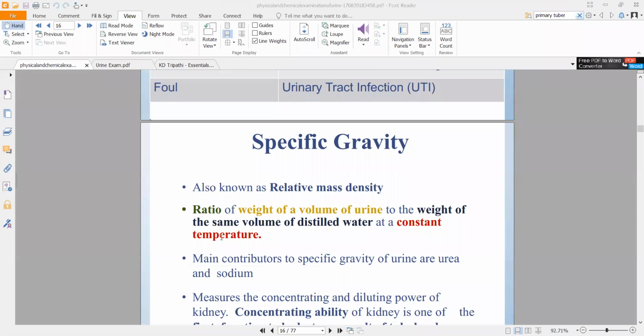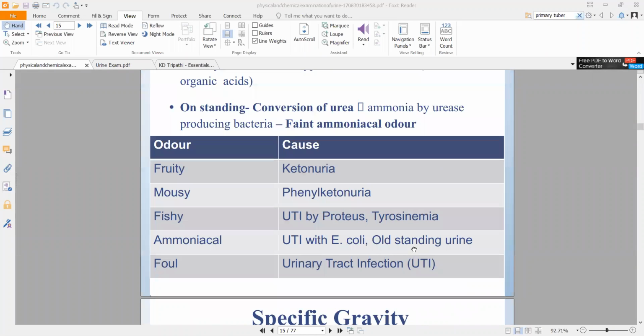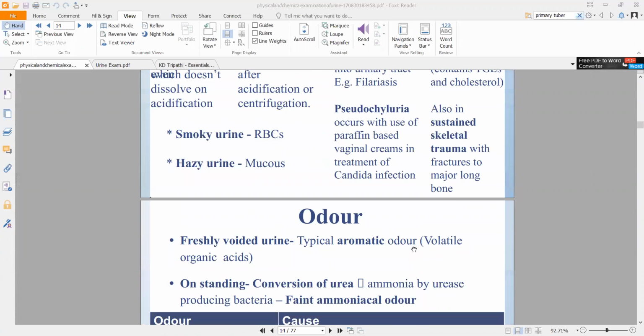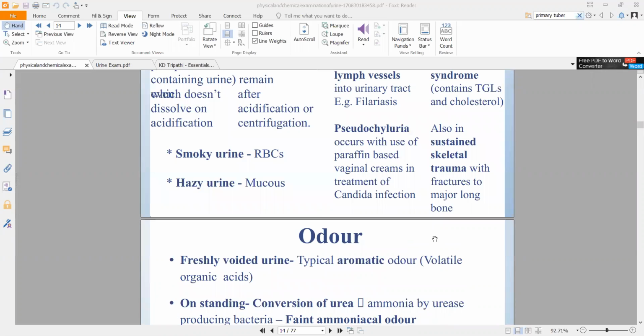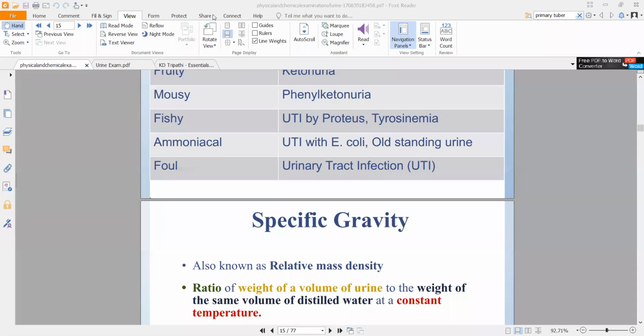Now, coming to specific gravity, I hope you guys understood that. Please feel free to stop me anywhere if you're not understanding anything. All right. There's very little to understand, but in case you're not understanding anything, or if you want me to repeat any particular part, feel free to tell me. Either through your microphones or through chat.